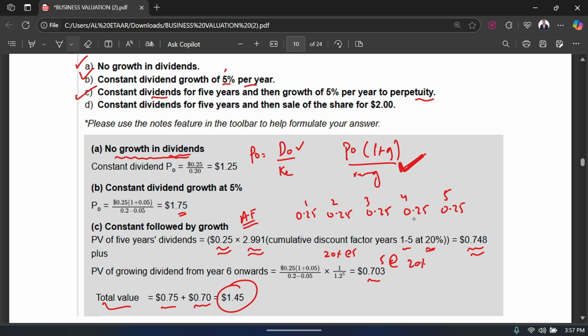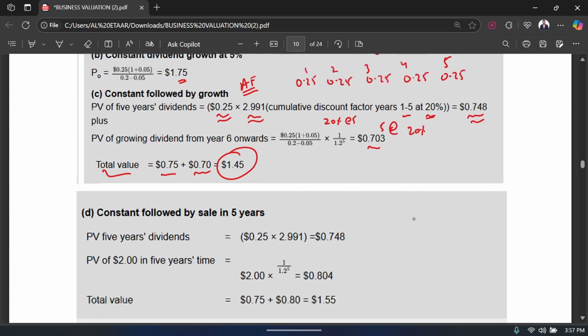Now part number D says that there's a constant dividend for 5 years and then a sale of the share for $2. So the first part is the same as part number C: the dividends are constant for the first 5 years, and then there's a sale of the share. You are selling those shares for $2. So how do we account for that?